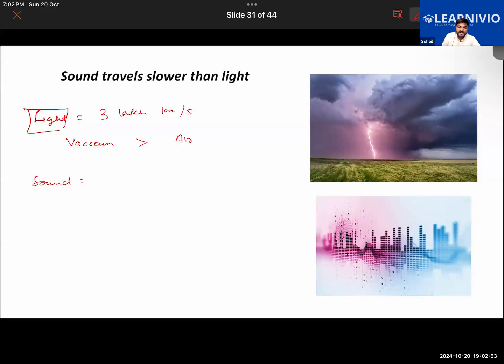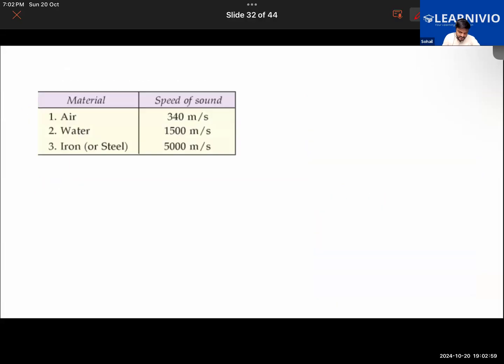So in solid objects, particularly in materials like iron or steel, the speed of the sound will be about 5,000 meter per second. In water, it's 1,500, and in air, it's 340 meter per second. So from this table, the speed of sound in air is 340 meter per second. And as we can see here, it is in the increasing order.